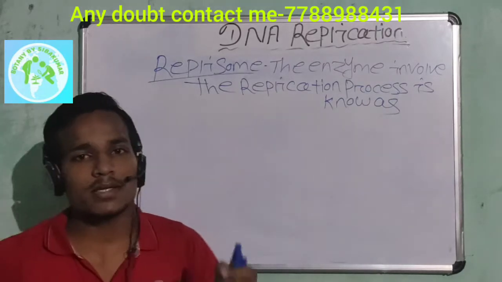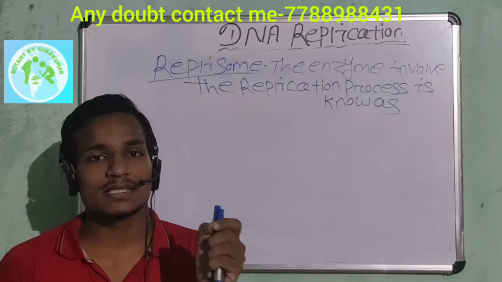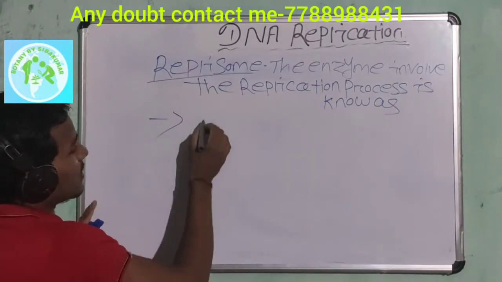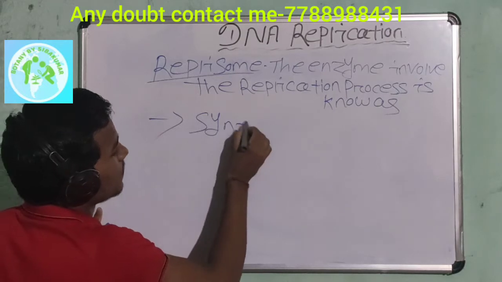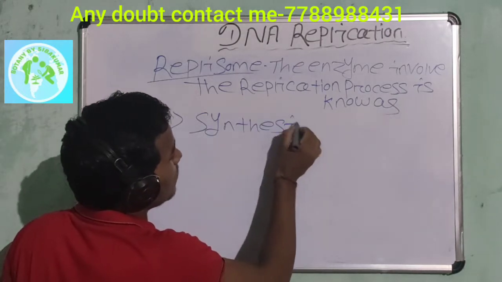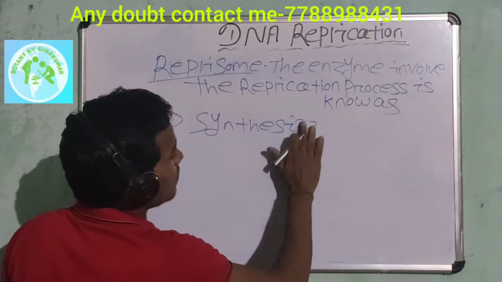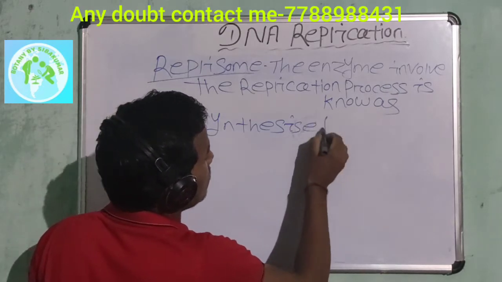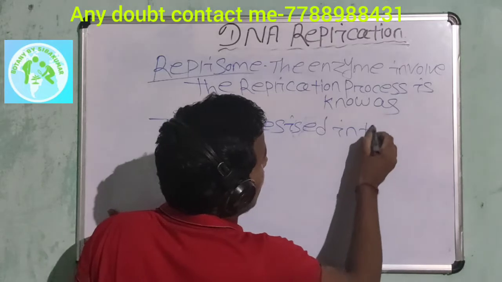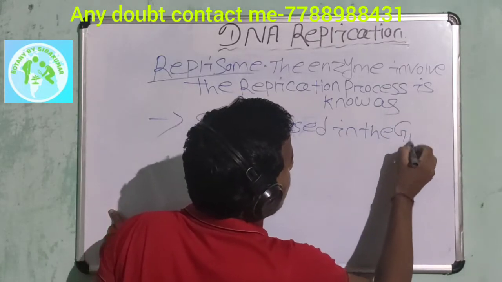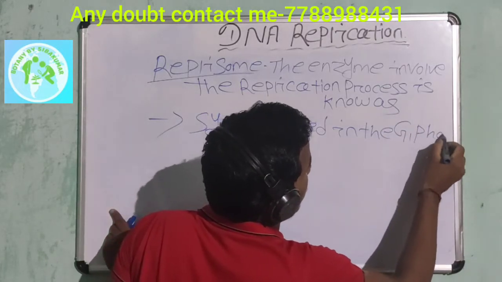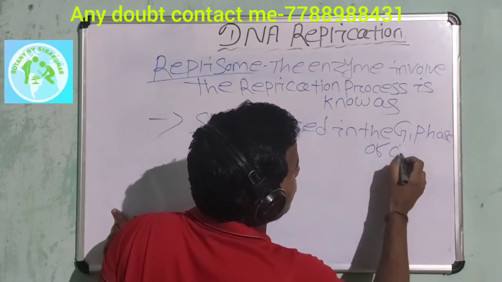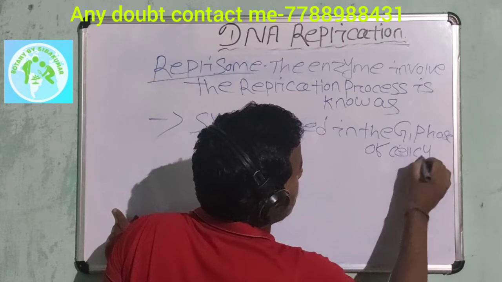And the enzymes are synthesized in the G1 phase of the cell cycle.